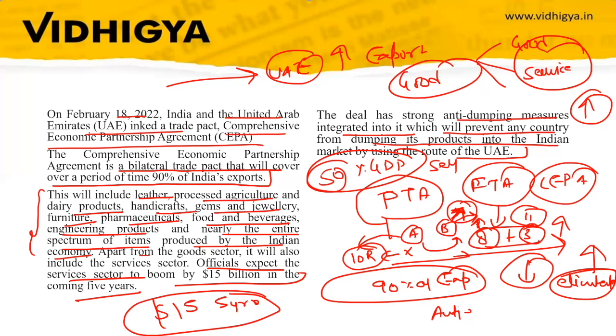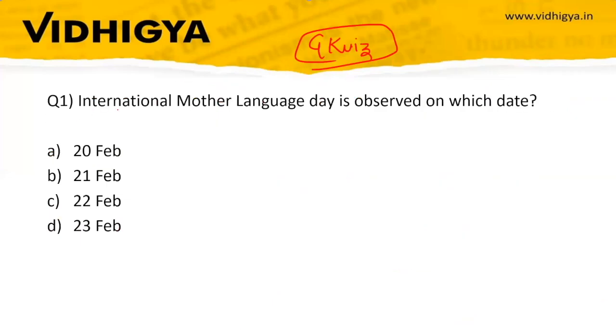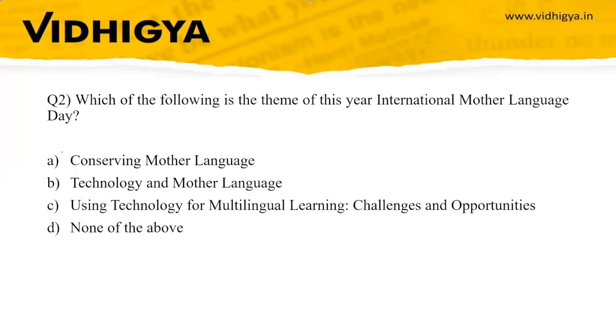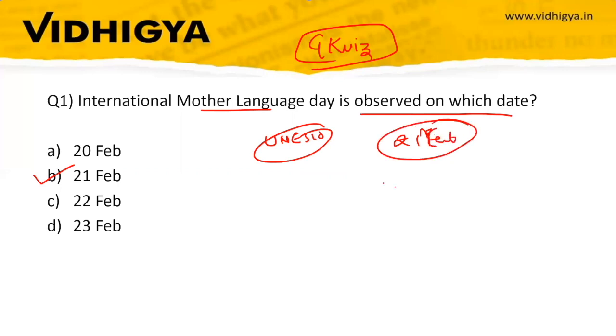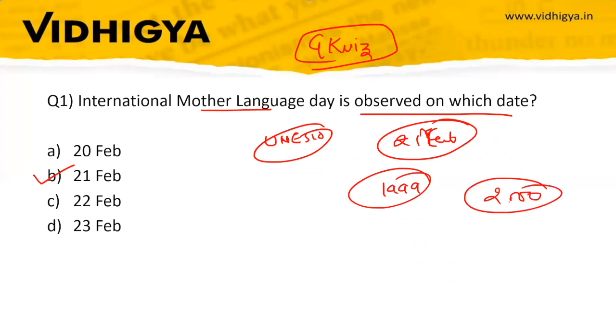its products in India. So question first: International Mother Language Day is observed on which date? Your options are 20 February, 21st February, 22nd February, 23rd February. The correct answer is 21st February. So we have discussed that UNESCO recognized 21st February as International Mother Language Day in 1999. Since 2020, it is being observed every year on 21st February.